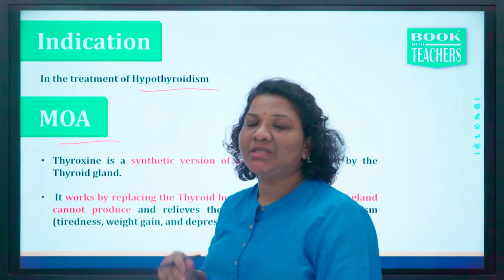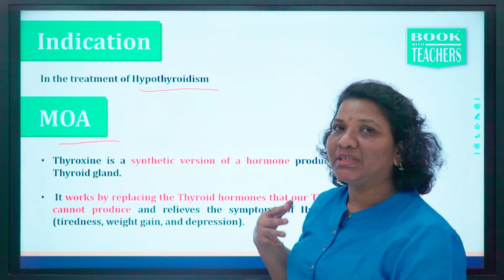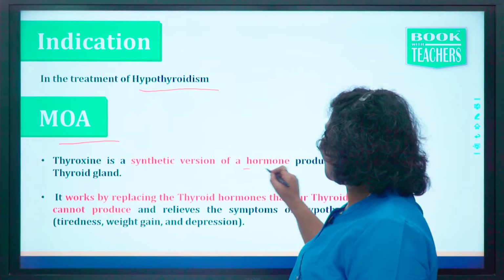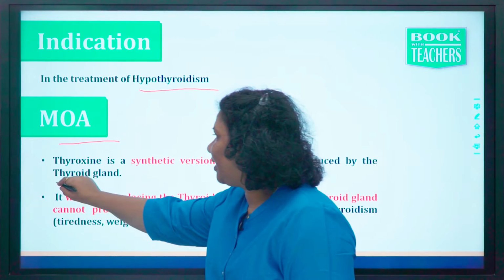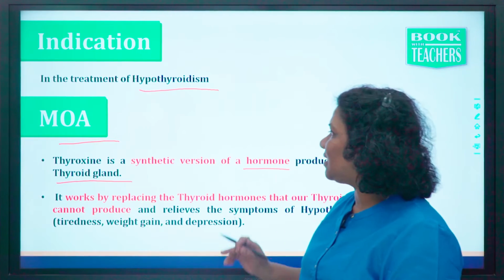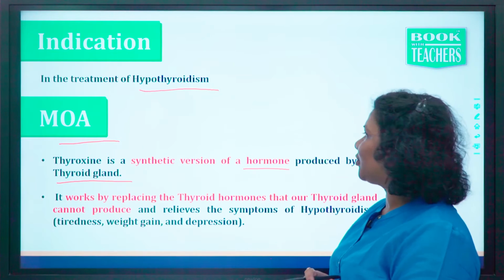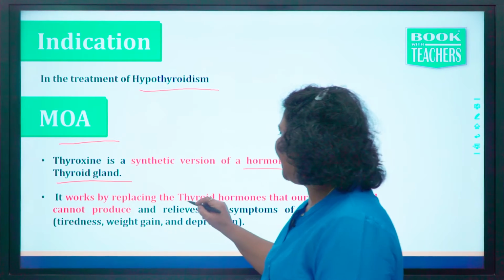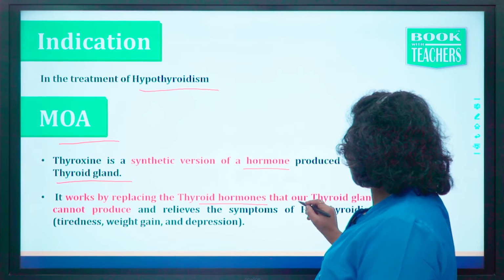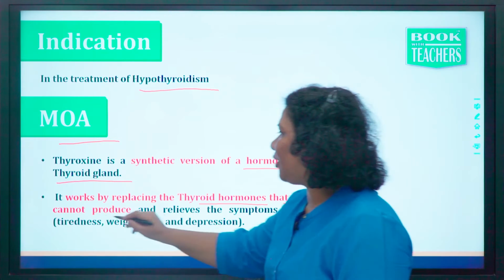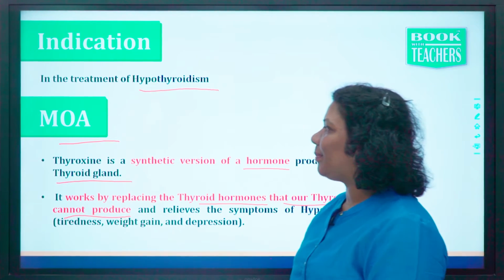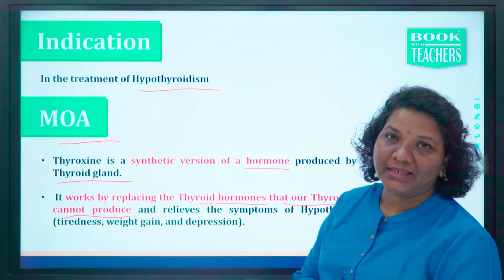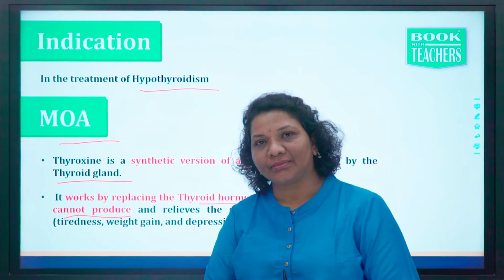Mechanism of action: how does this medicine thyroxine work? Thyroxine is a synthetic version of a hormone produced by the thyroid gland. It works by replacing thyroid hormones that our thyroid gland cannot produce. What happens? Thyroxine acts on the thyroid gland.